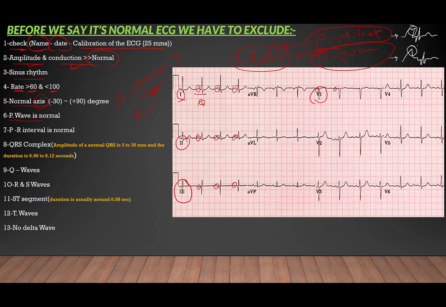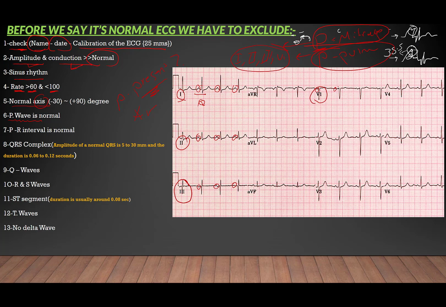This is the shape of P pulmonale. P mitrale suggests left atrial enlargement. There are a lot of causes, one of them is systemic hypertension or stenosis of the mitral valve, for example, while P pulmonale represents right atrial enlargement. There are a lot of causes also, such as COPD, chronic obstructive pulmonary disease, and pulmonary embolism or pulmonary hypertension can also cause P pulmonale on ECG.